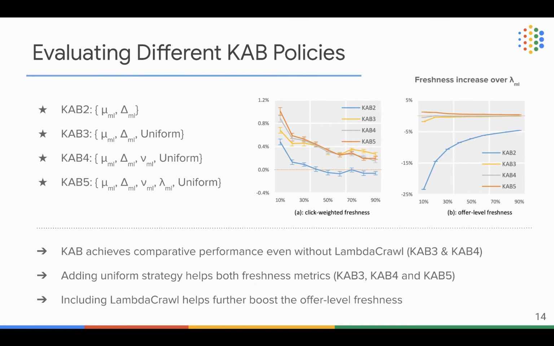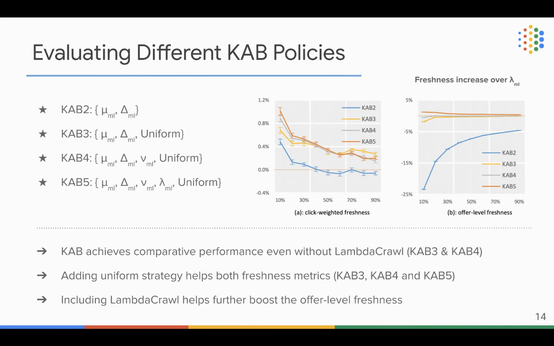To further understand the effectiveness and the usefulness of each candidate arm, we also evaluate different KAB policies. Particularly, we experiment with KAB2, which only includes the click-weighted strategy and change-weighted strategy.